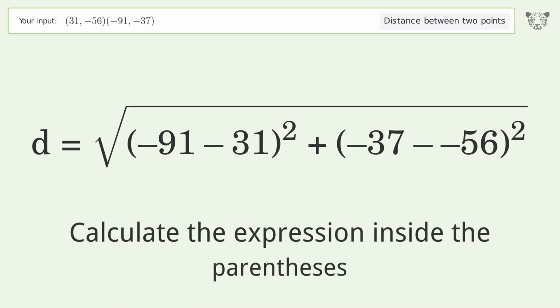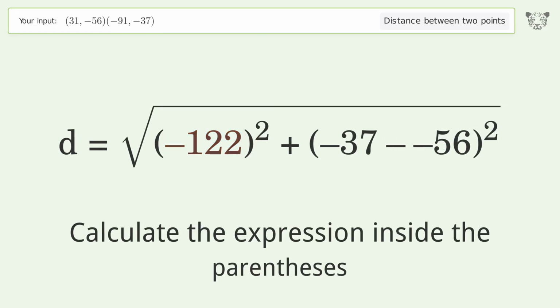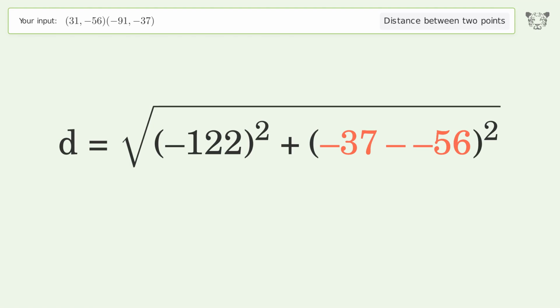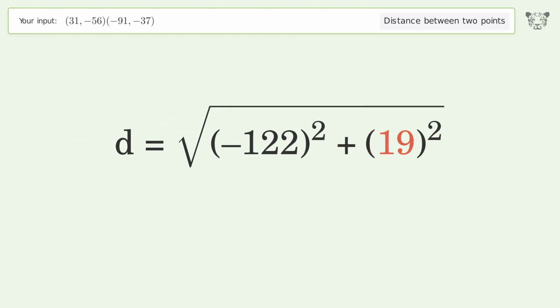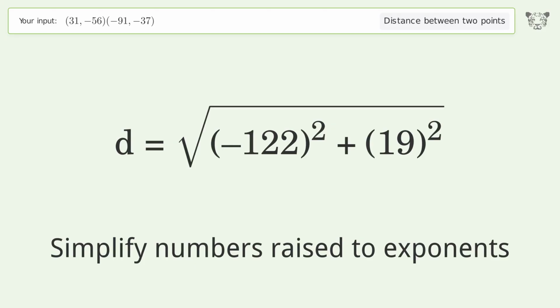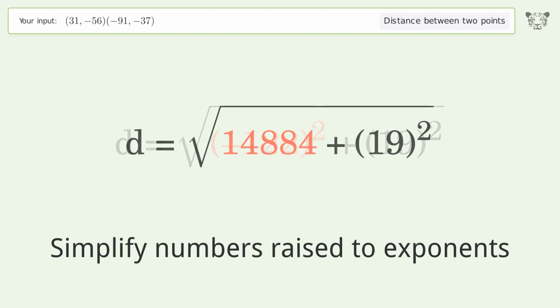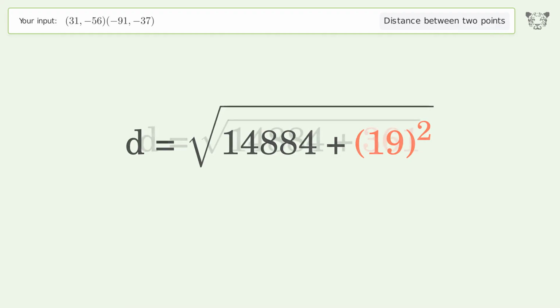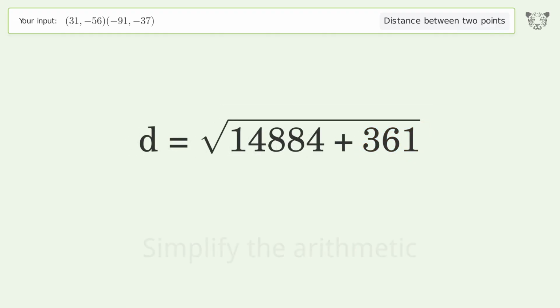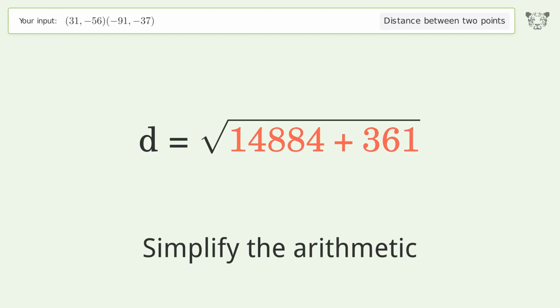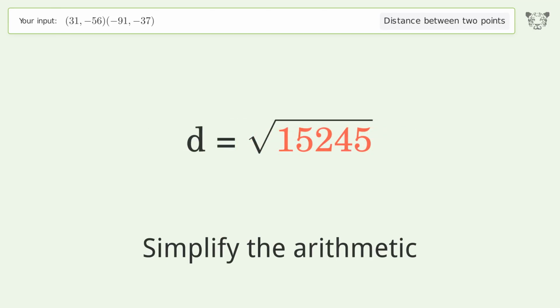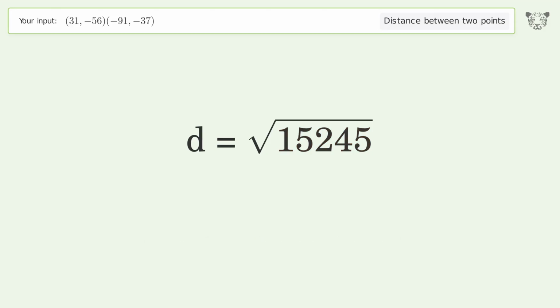Calculate the expression inside the parentheses. Simplify numbers raised to exponents. Simplify the arithmetic. And so the distance between the two points is the square root of 15,245, or 123.471.